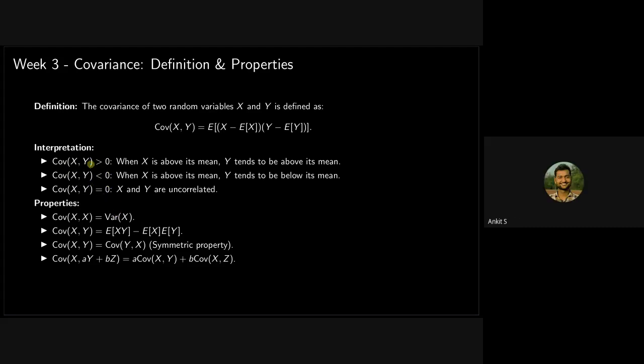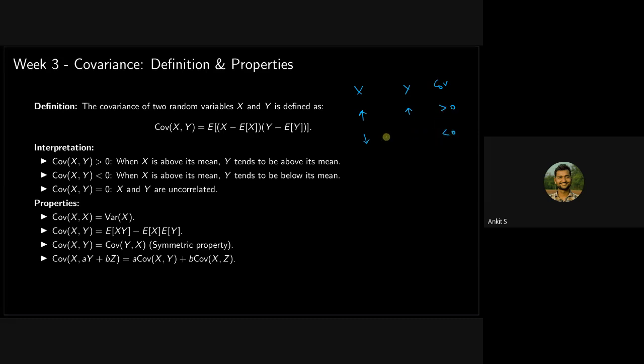First case. Why? I'm assuming that with increase in height there will be an increase in weight. Yeah, that's right. So suppose we have two random variables x and y. When one increases, then the other random variable also increases. In that case, we say that covariance is greater than 0.